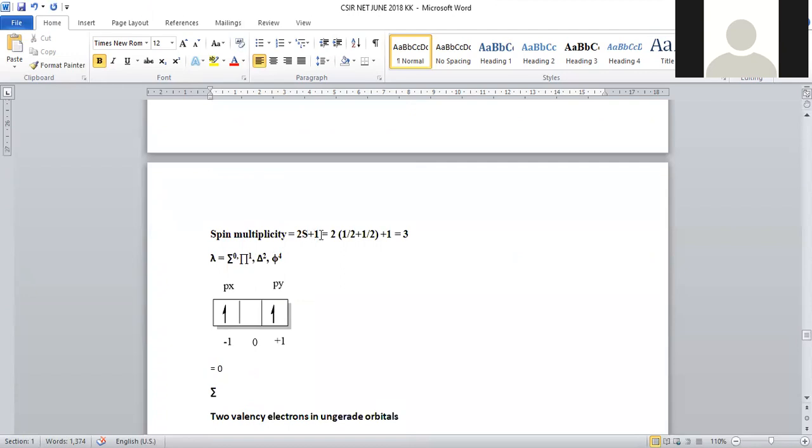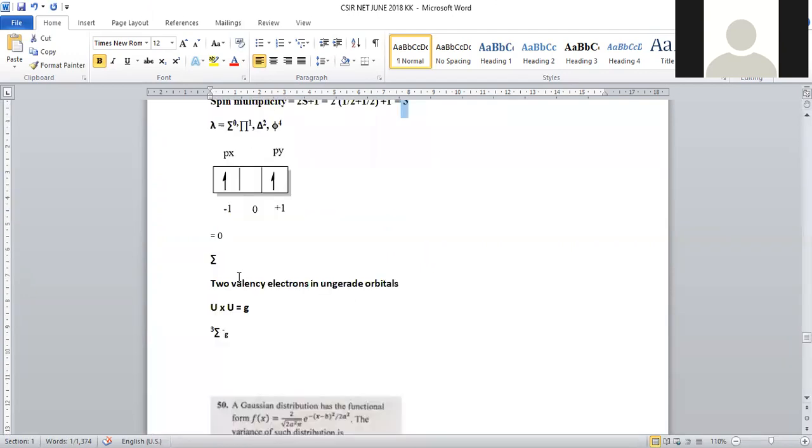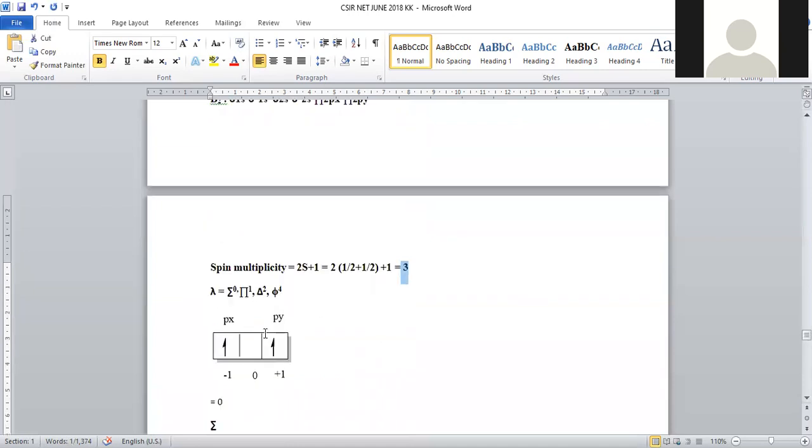And the 2S plus 1 value, the spin multiplicity, is given as 3. So it is 3 sigma g.